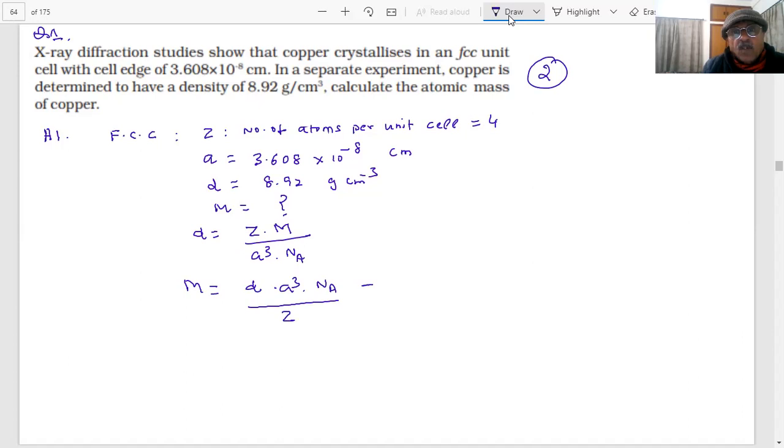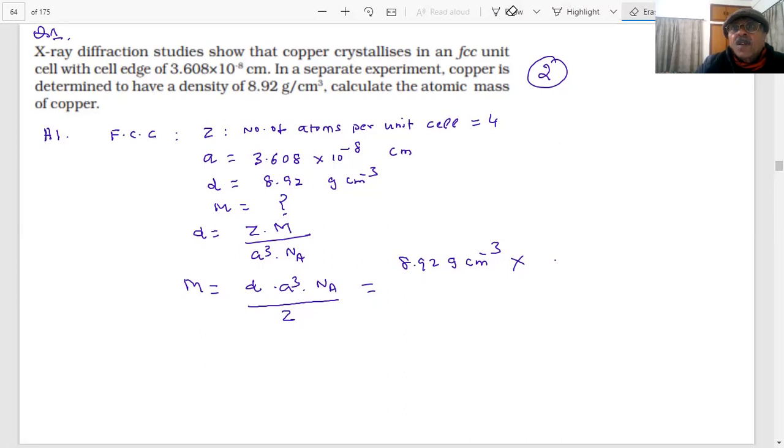All right. So what is the density, student? 8.92. What is a cube, student? 3.608 into 10 raised to power minus 8 whole cube, that is, 3.608 into 10 power minus 8 centimeter, the whole cube. Okay?